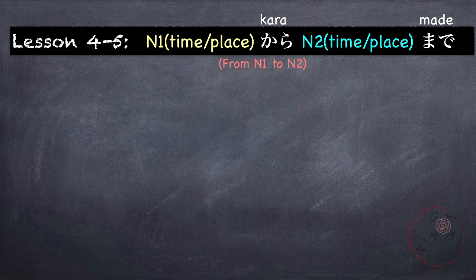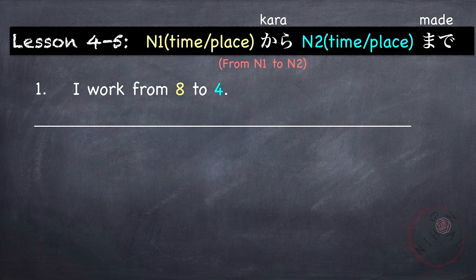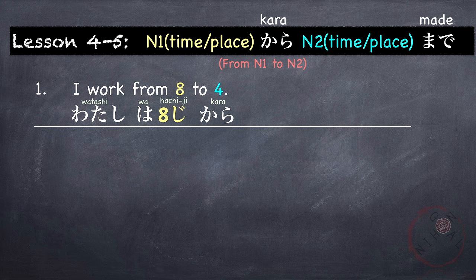Okay, the next pattern is N1, which is a time or a place, から N2 まで, or it means from N1 to N2. から means from or the starting point and まで means the ending point or until. I work from 8 to 4, or I work from 8 o'clock to 4 o'clock. 私は 8 o'clock is 8時から so from 8 o'clock to 4, 4時まで, to 4 o'clock.